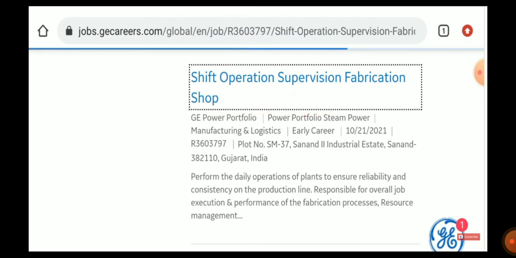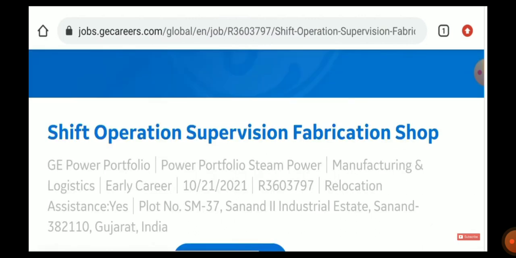When you click on that, the job location is in Gujarat, so those who are willing to work in Gujarat can go for it, and freshers can apply. You need some experience, so I will be telling in detail. When you click, you will see below an icon called apply now. You can apply if you want to proceed further.